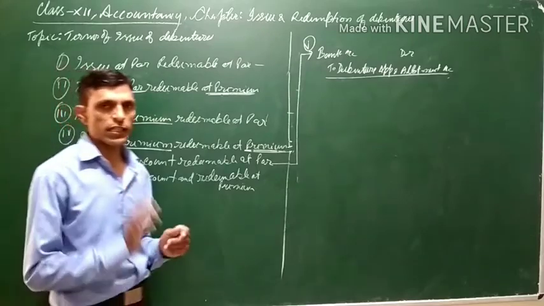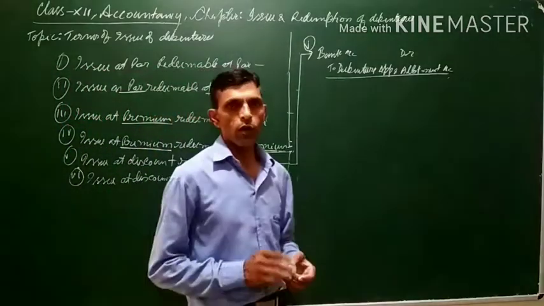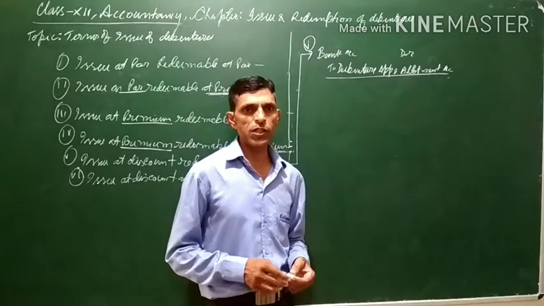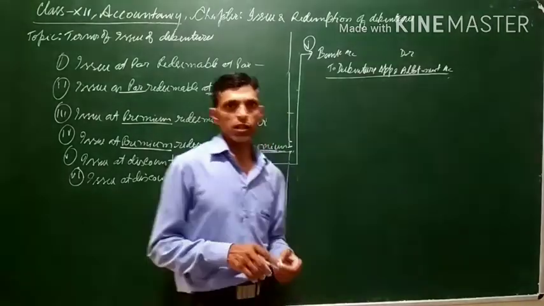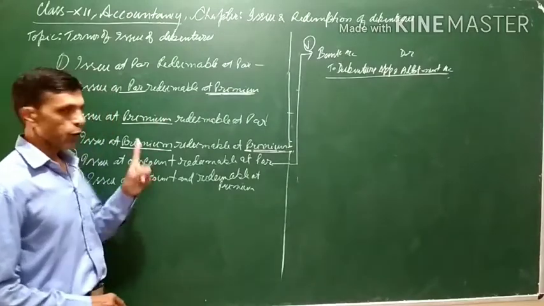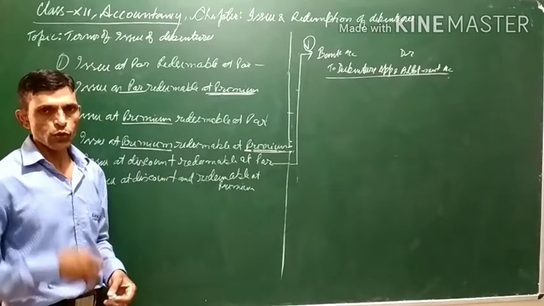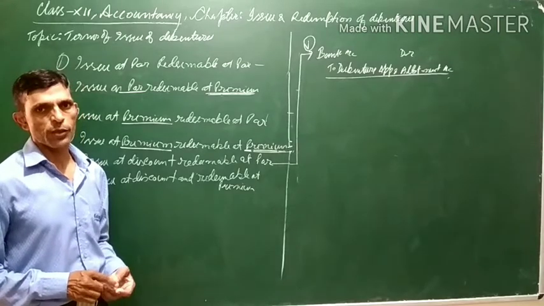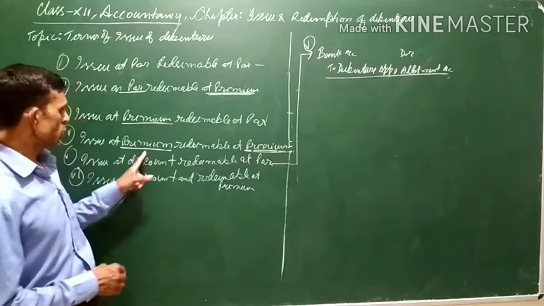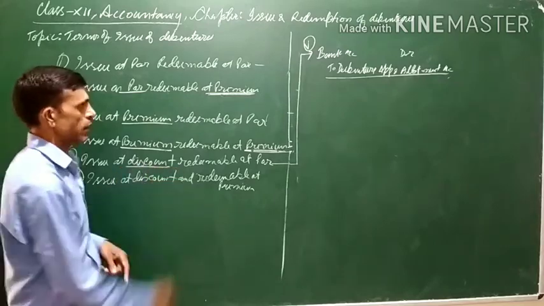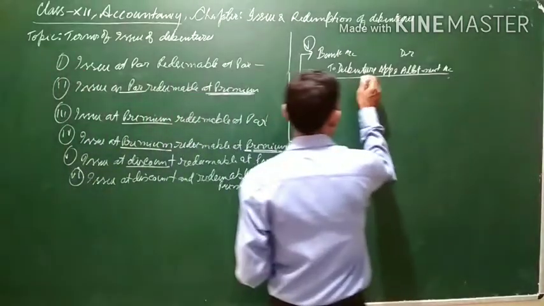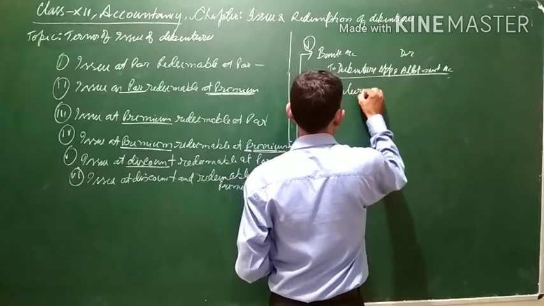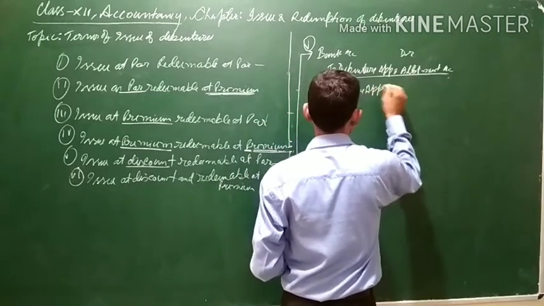If you are getting less money at the time of issue of debenture, this is a loss for the company, and it will be debited to discount on issue of debenture, because this discount you are providing at the time of issue. So a new account will be opened in the form of discount on issue of debenture account, and it will be debited with the amount of the discount which is being provided. So the next entry will be debenture application and allotment account.